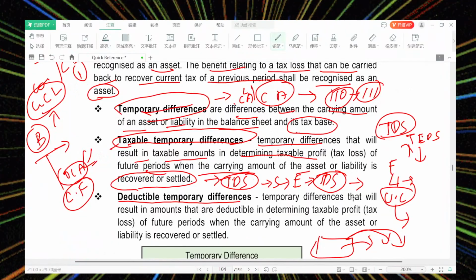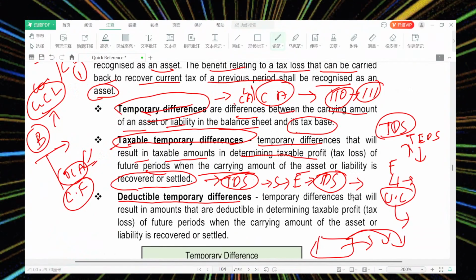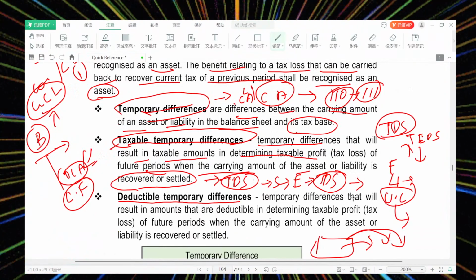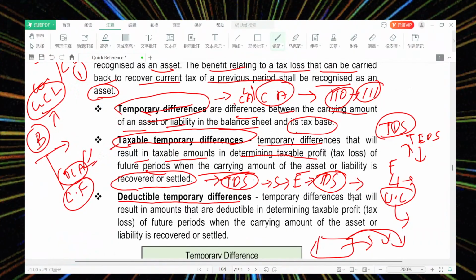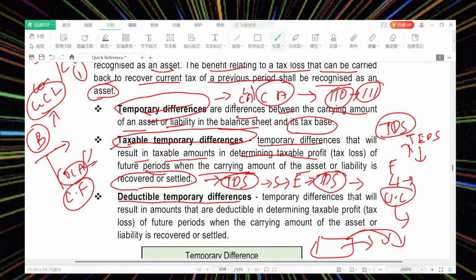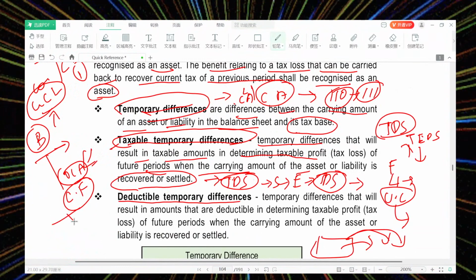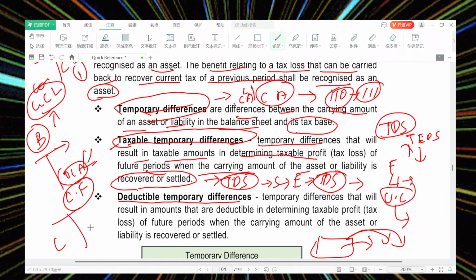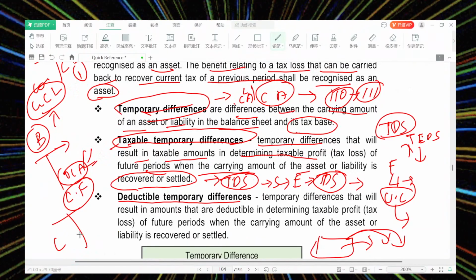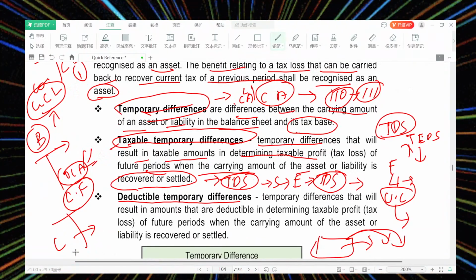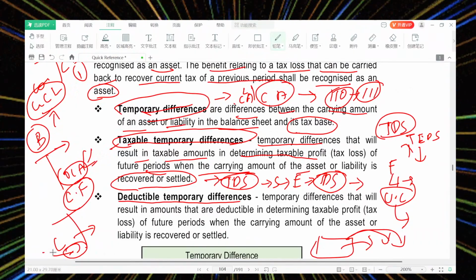For this instance, what we are doing is we are using it as an asset. That is, tax paid is used as an asset and in the books we are adjusting it off. This is a taxable temporary difference because we have completed the payment, but although we have completed it, we have a liability to pay tax which is there in the books of account.